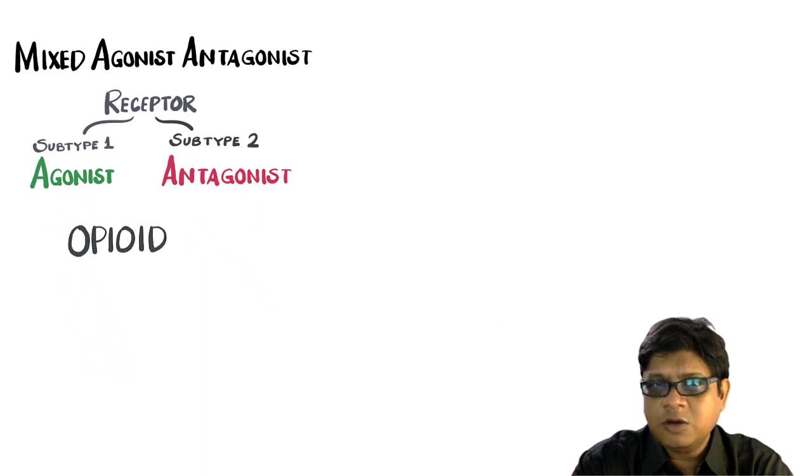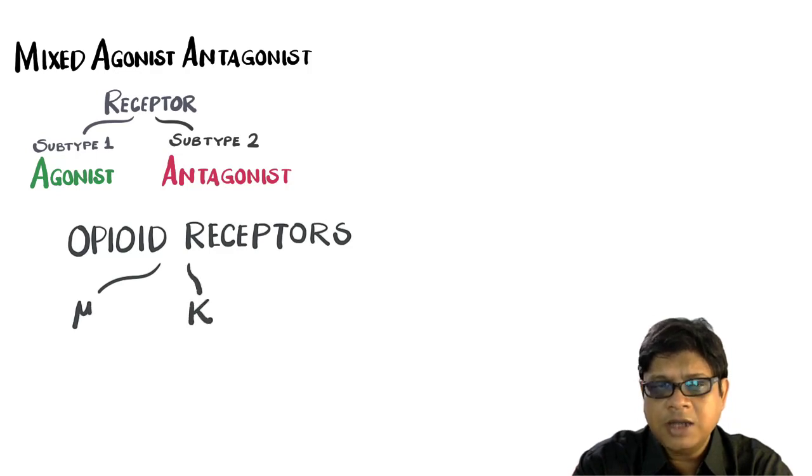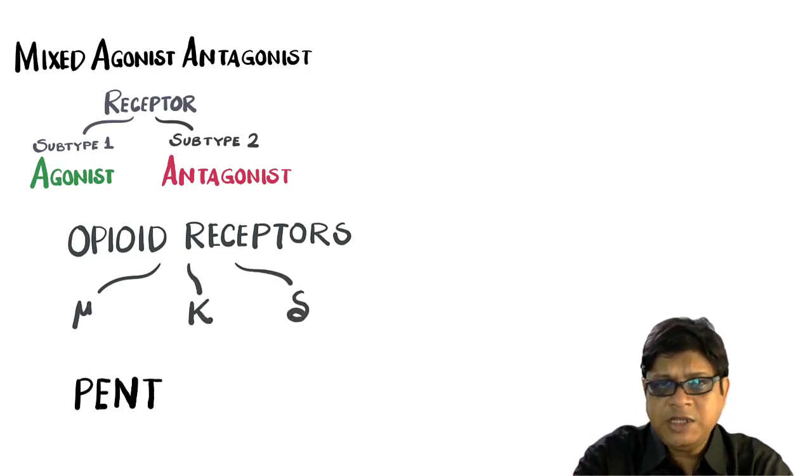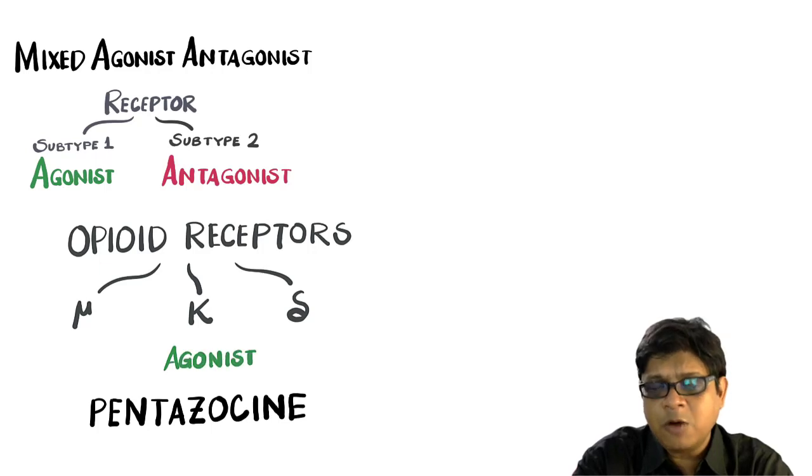For example, the opioid receptors, they have three subtypes like mu, kappa, and delta. Now, pentazocine is a mixed agonist-antagonist which has some agonistic action on the kappa opioid receptor, but it has antagonistic action on the mu subtype of the same opioid receptor.